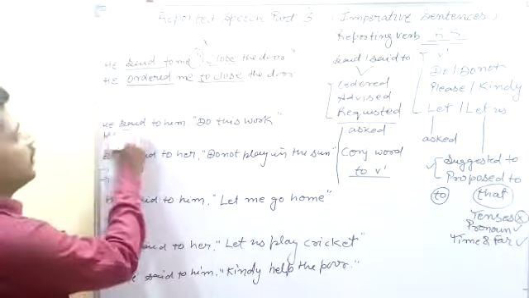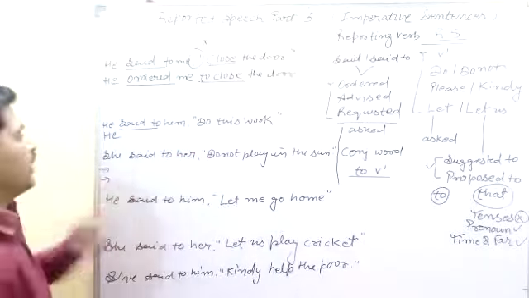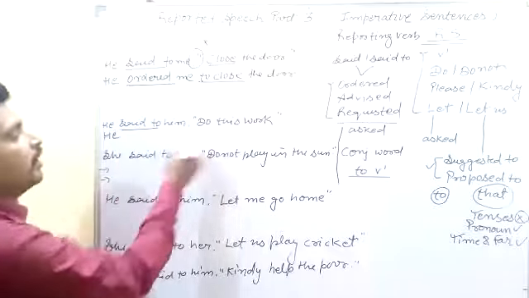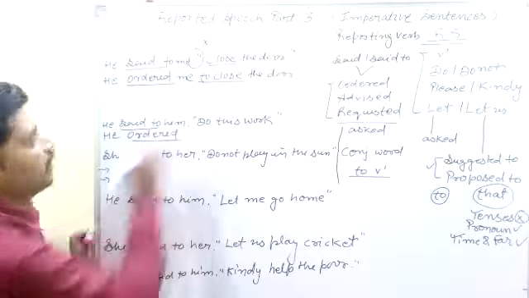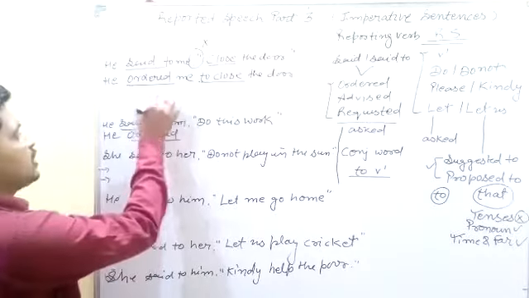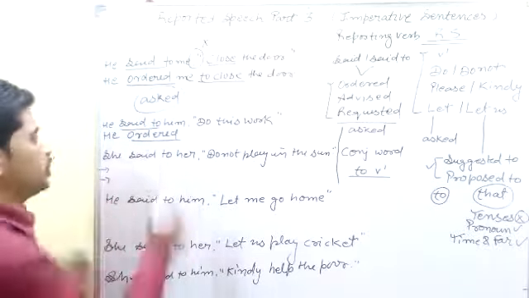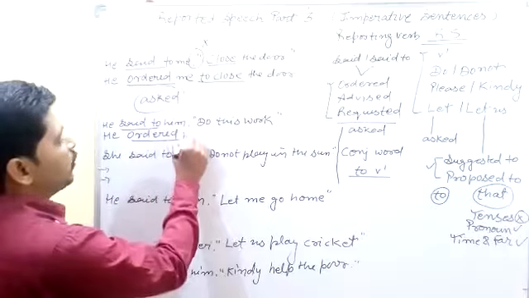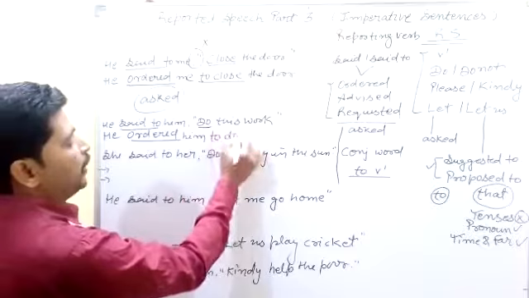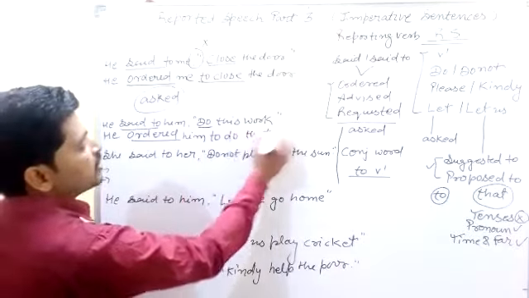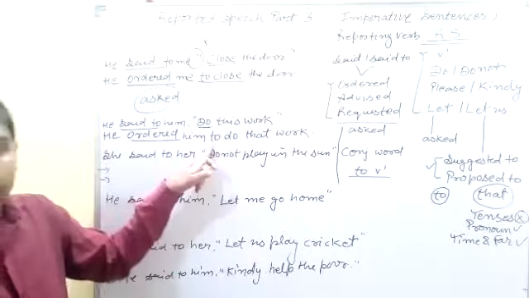Now the next sentence: he said to him, "Do this work." It is also an imperative sentence. Then how can we change it to indirect? "Said to" changes into ordered, as before. If you can't understand what the correct feeling is, you can use "asked" here. It is also correct. But first of all, understand the feeling of the reported speech. Now the comma and inverted comma are left out, here we write "him", and before the first form of the verb we use "to" and "do". "This" changes into "that". It is the change of time and distance, and it is very important.